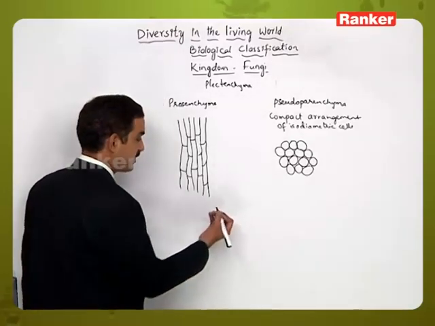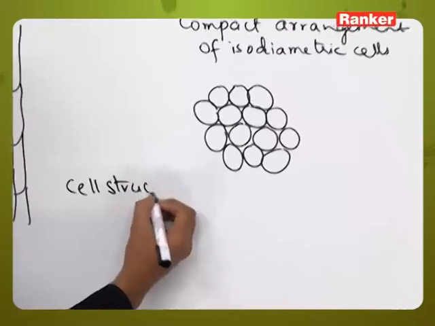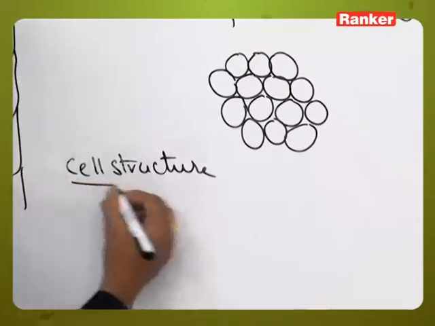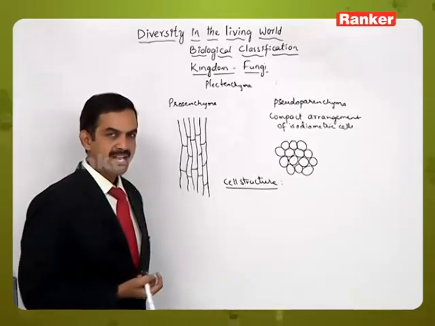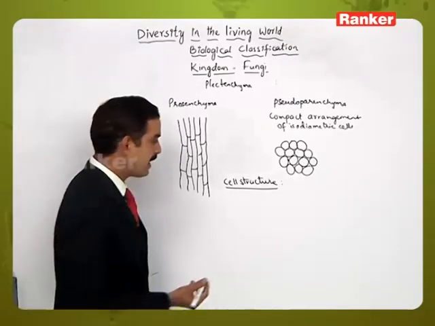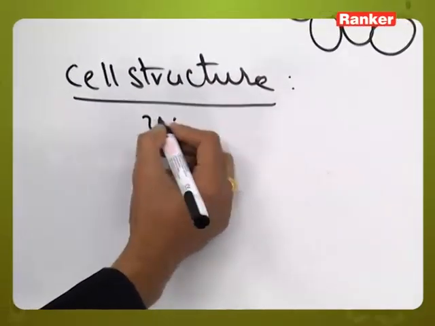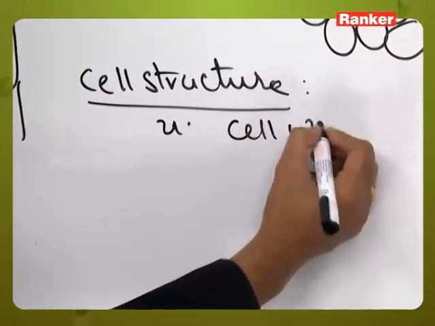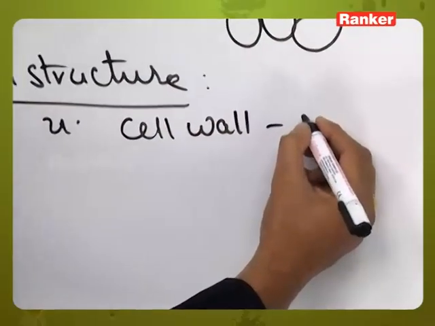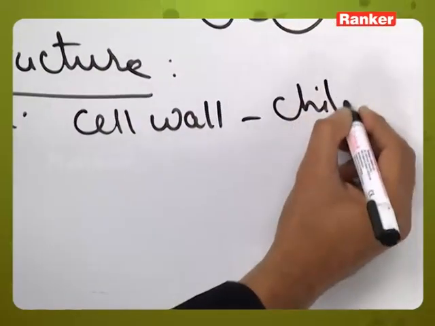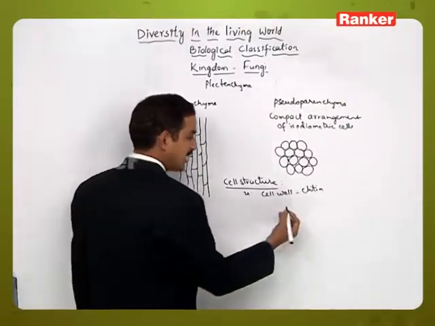Then if you see the cell structure, as we said, they may be either unicellular or multicellular, but if you consider each cell, it is made up of the cell surrounded by a cell wall. This cell wall is made up of a special type of polysaccharide called chitin.